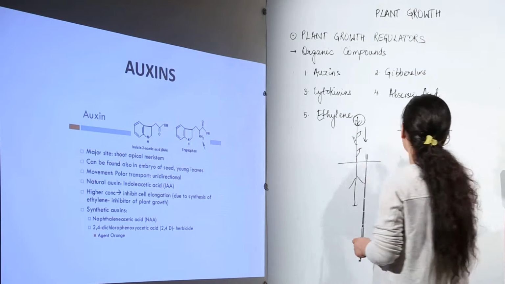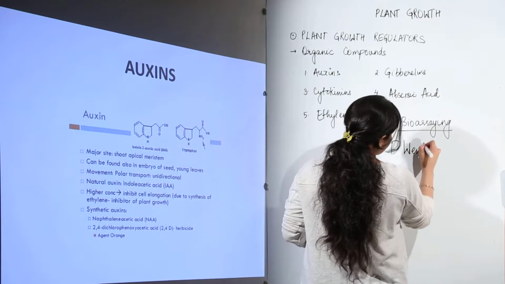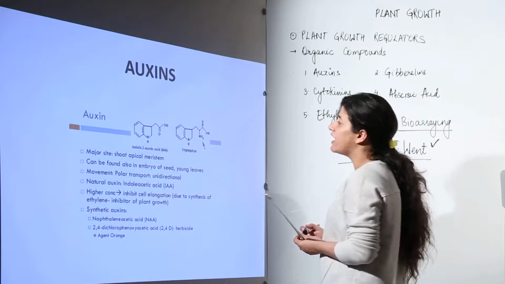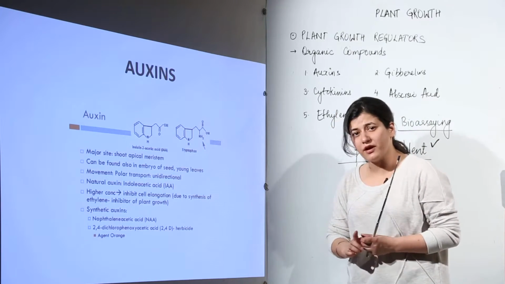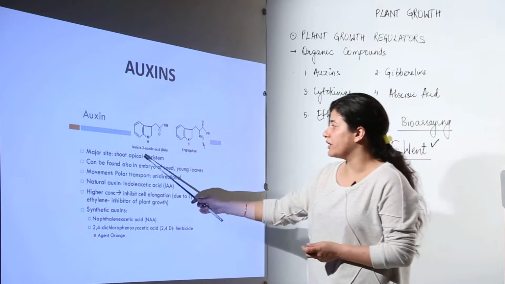So bioassaying was done by F.W. Went. He was also a botanist, like Charles Darwin, who discovered the auxins. He was the one responsible for telling us where the auxins are found and what their concentration is: highly concentrated at the shoot apical meristem.